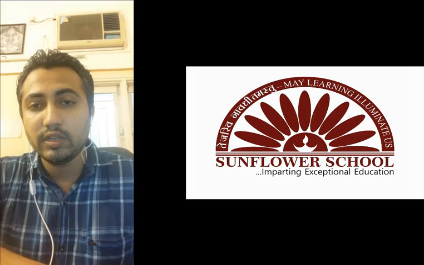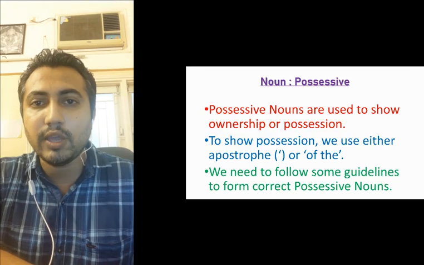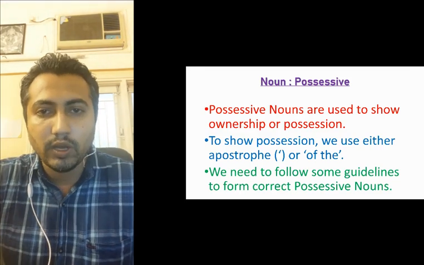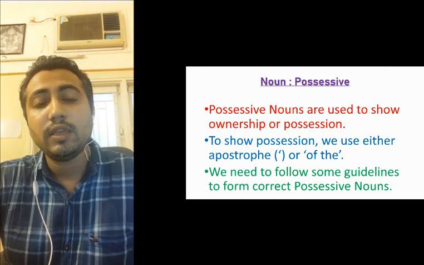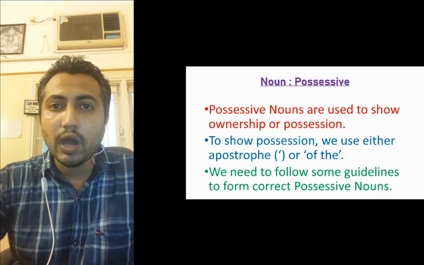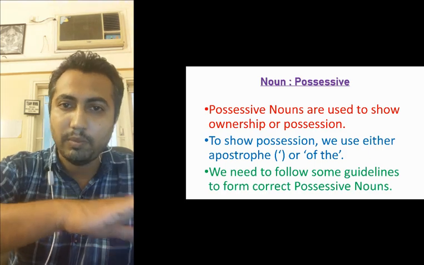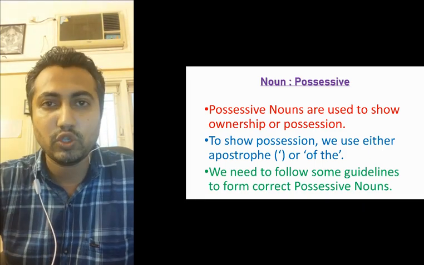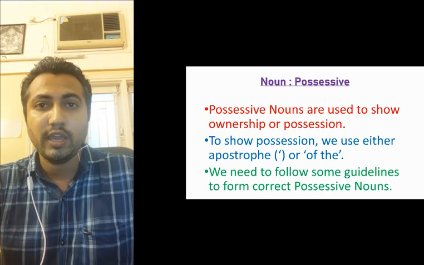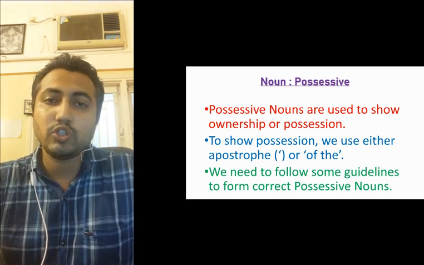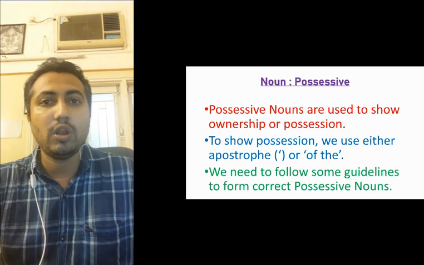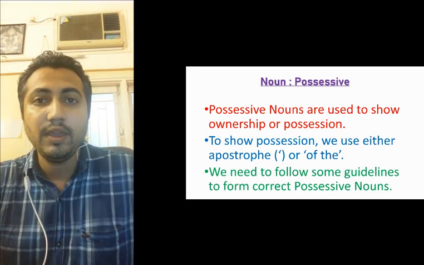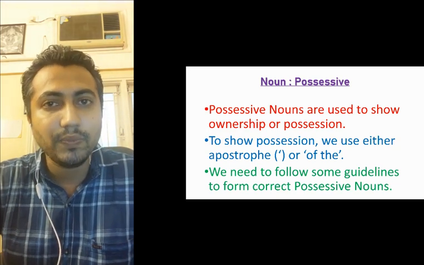Today, our new topic is possessive nouns. Now, what is a possessive noun? A possessive noun is where something belongs to a noun. In that way, it shows ownership. A possessive noun shows that a particular thing belongs to somebody, and somebody is the owner of this thing. That is called a possessive noun.